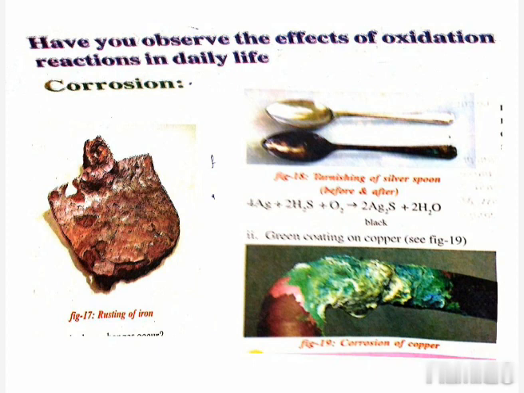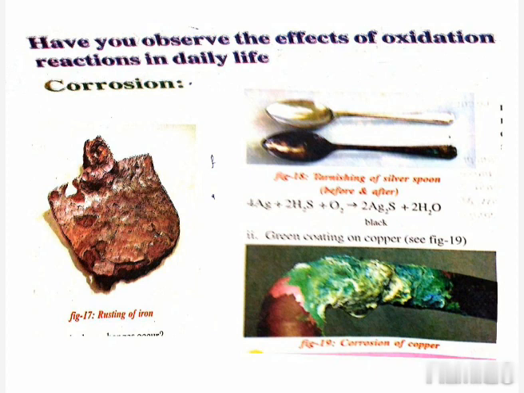It is known as a chemical decomposition reaction. So in decomposition, one reactant is changing into two products or more than two products.